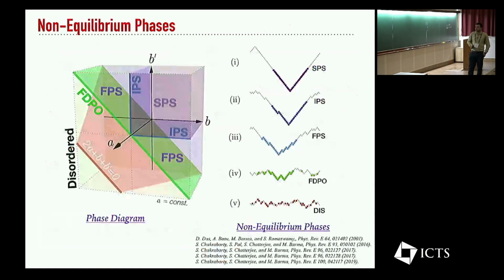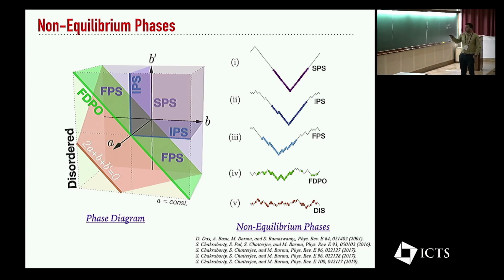These are the rules of this model, and just by these very simple rules of particles interacting with surfaces, you can create a very rich phase diagram. Using these three rates, A, B, and B prime, you can have a disordered phase where you have no order in the hills or the valleys, or in the particles there's no clustering. You can also have very strong phase separation when B and B prime are both positive. This is known as strong phase separation.